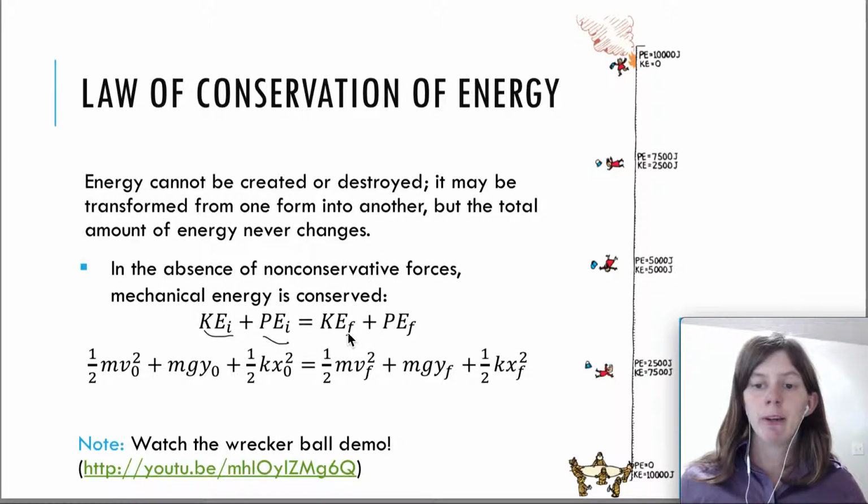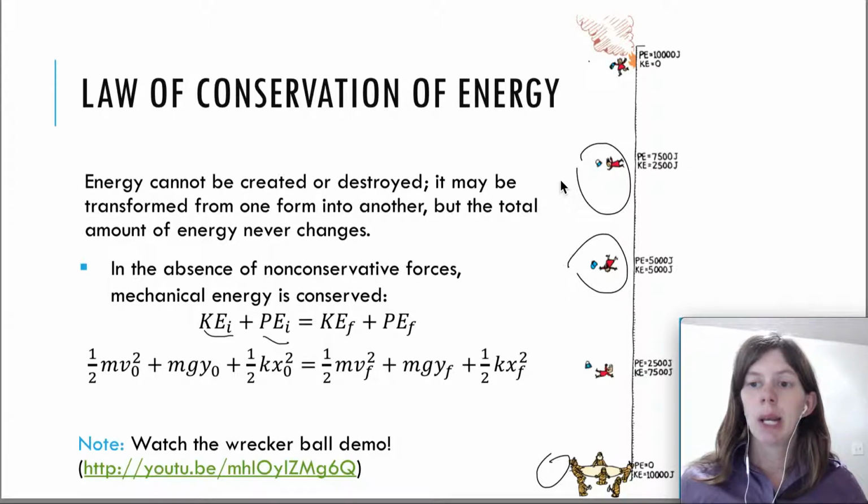Now the initial and the final simply refer to whatever two parts of the problem that you're talking about. So if you're looking at her motion from the top to the bottom, then the top would be the initial, the bottom would be the final. But you could look at her motion from here to here, right? From 1 to 2, then 1 would be the initial and 2 would be the final. So that's what initial and final means, just the two points that you're looking at, where the person is starting and where she is ending.